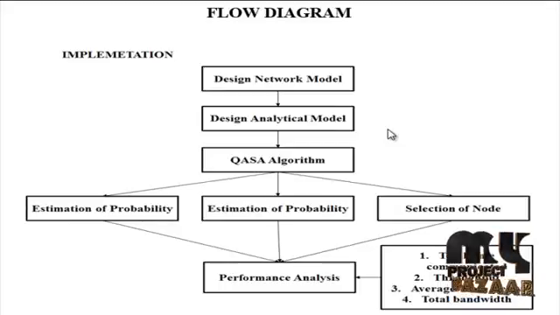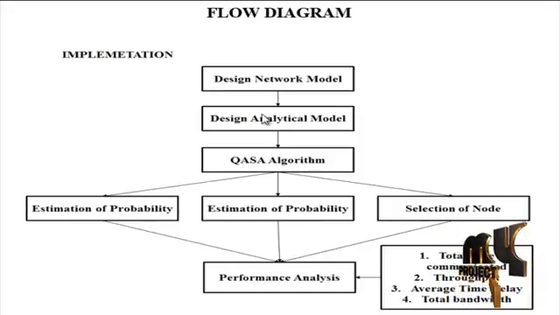Let me discuss the flow diagram for our process. In the system model, the objective of the analysis is to investigate how fast the contending nodes can acquire a time slot on a channel by using the QoS-aware node selection algorithm for routing protocol. K denotes the number of contending nodes, each of which needs to acquire a time slot on the channel. The system wants to determine the average number of nodes which acquire a time slot within n frames, and the probability that a specific node acquires a time slot within n frames.